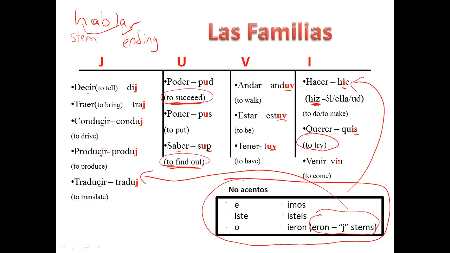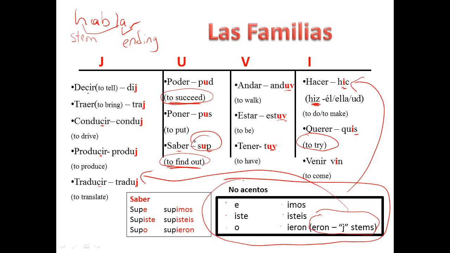So I'm going to show you how to conjugate a verb. We're going to put saber in the box so you can see how to conjugate it. You can have an example. So I want you to write this down right now. If you notice, it would be great if you put your endings in a different color. If you notice now, sup, S-U-P, is the stem. Okay, so you put sup in all of the beginning parts of it. And then the endings, e, iste, o, imos, isteis, ieron, are the irregular endings that are right here.